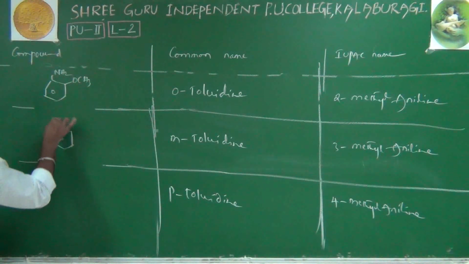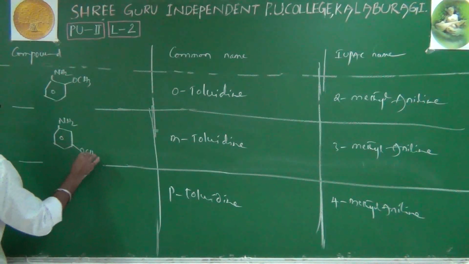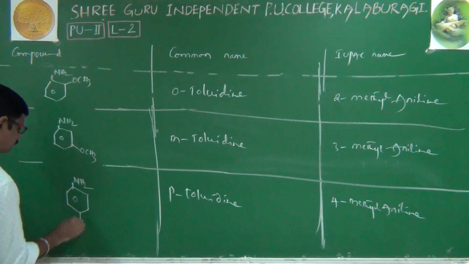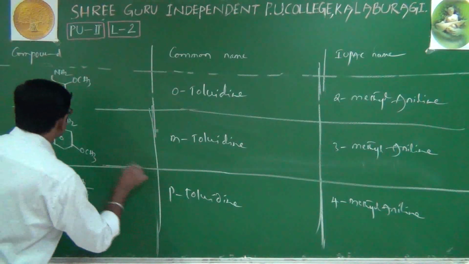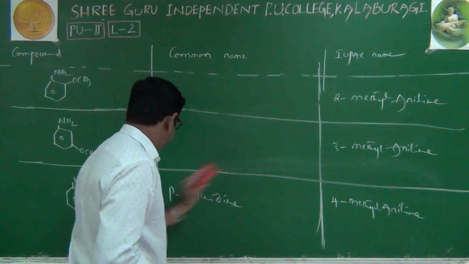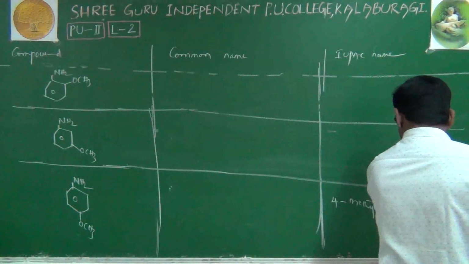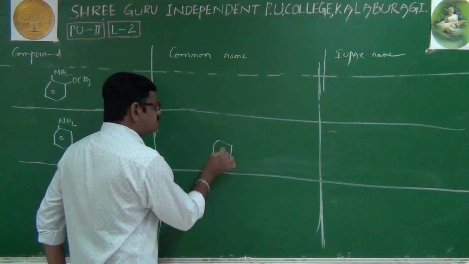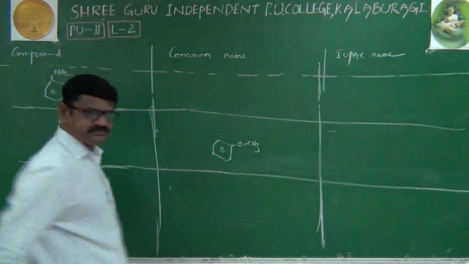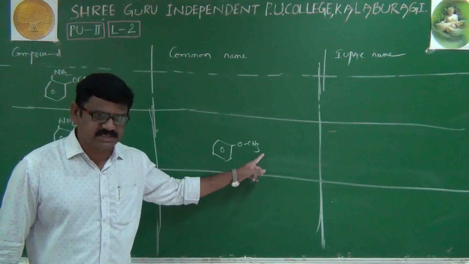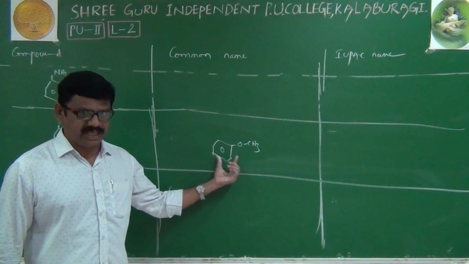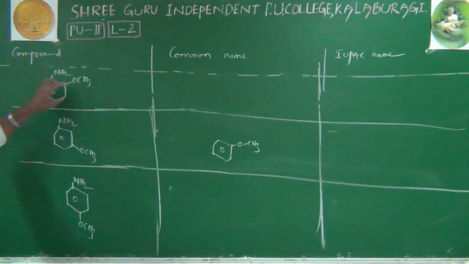Let's just recall: if a benzene ring has only an OCH3 group, then this compound is called anisole. Now, in this structure, OCH3 is there as well as NH2.